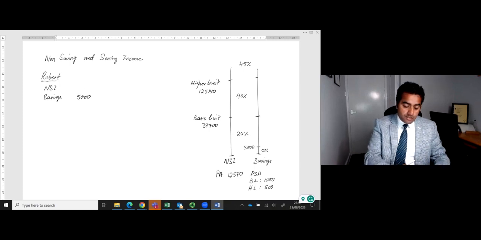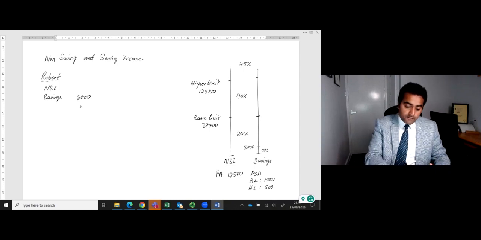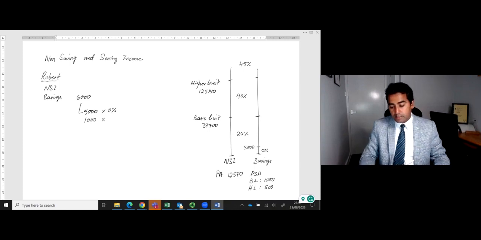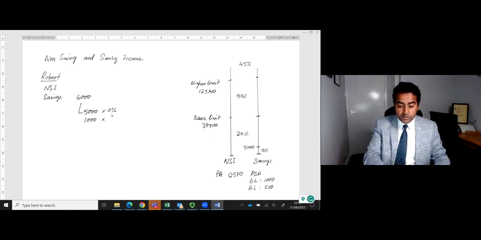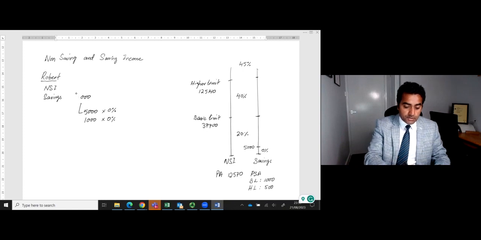If the savings income of Robert is 6,000, the first 5,000 falls in the savings limit at 0%, and the other 1,000 falls under the personal savings allowance, so it is also taxed at 0%. So Robert is paying no tax on his savings income. Now let's change it to 7,000.